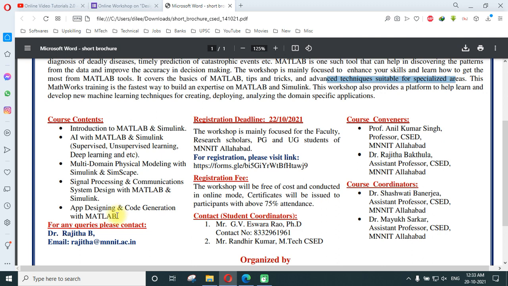Some of these things might be of your interest and some may not be, but it is a workshop which will provide some good value related to MATLAB to all of you. So you can very well join it. It is free of cost and the certificate is provided.